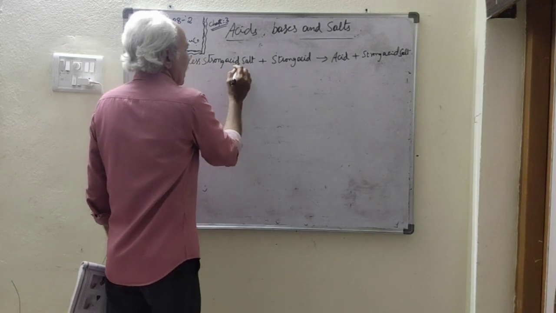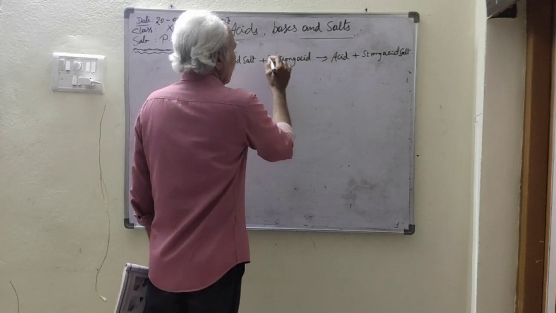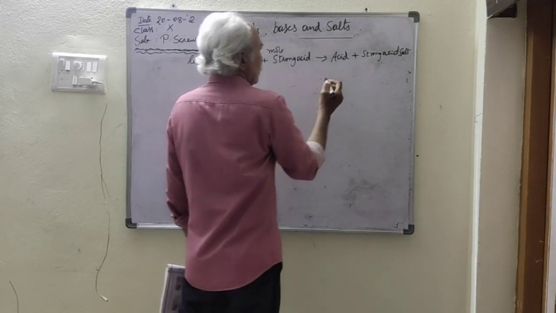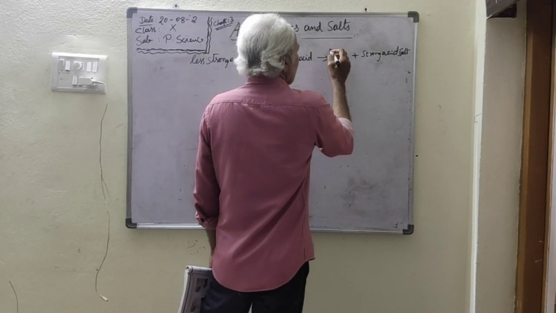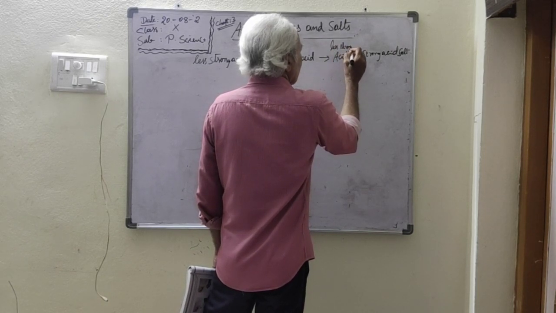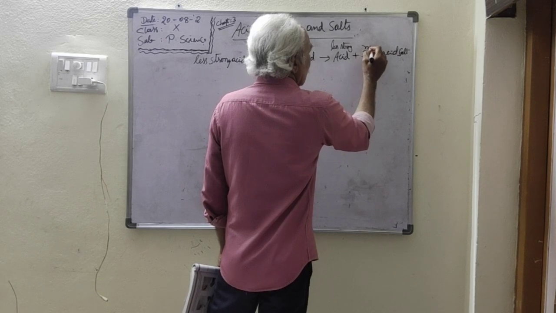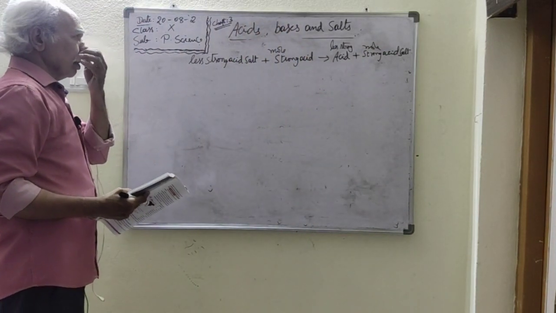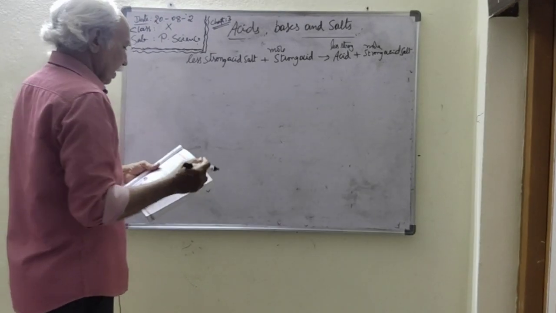A less strong acid salt reacts with a more strong acid, producing a less strong acid plus a more strong acid salt. So here is an example.